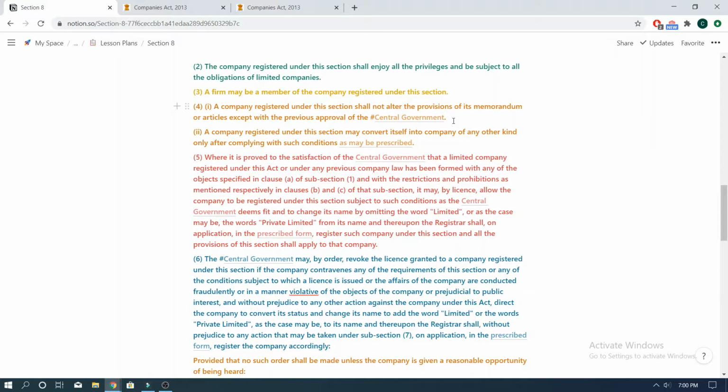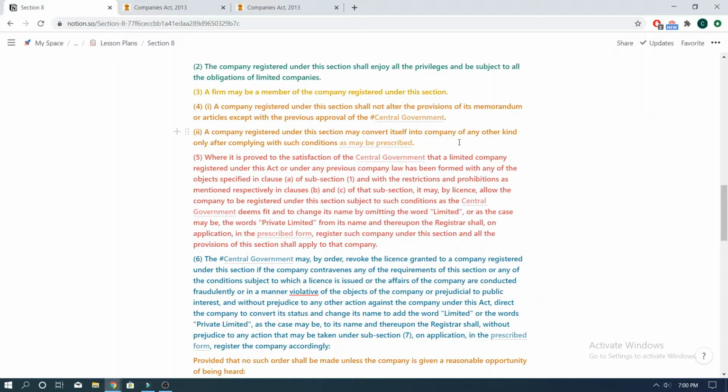Moving on to subsection 4 of Section 8, which says, a company registered under this section shall not alter the provisions of its memorandum or articles except with the previous approval of the central government. A company registered under this section may convert itself into company of any other kind only after complying with such conditions as may be prescribed.